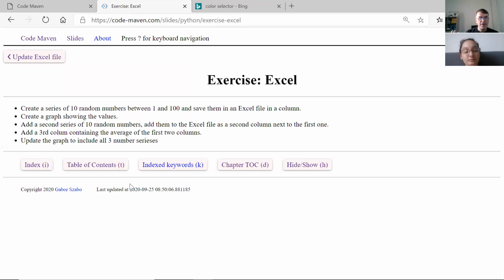So here, I didn't go over the Excel in detail, but basically play around with the Excel. I think the exercises are: create a series of 10 random numbers, put them in the Excel, and then create a graph from it, and try to create a different graph. You asked if you can format it in different ways, so figure it out now. Just play around with it, basically. I don't have any deeper exercises here.